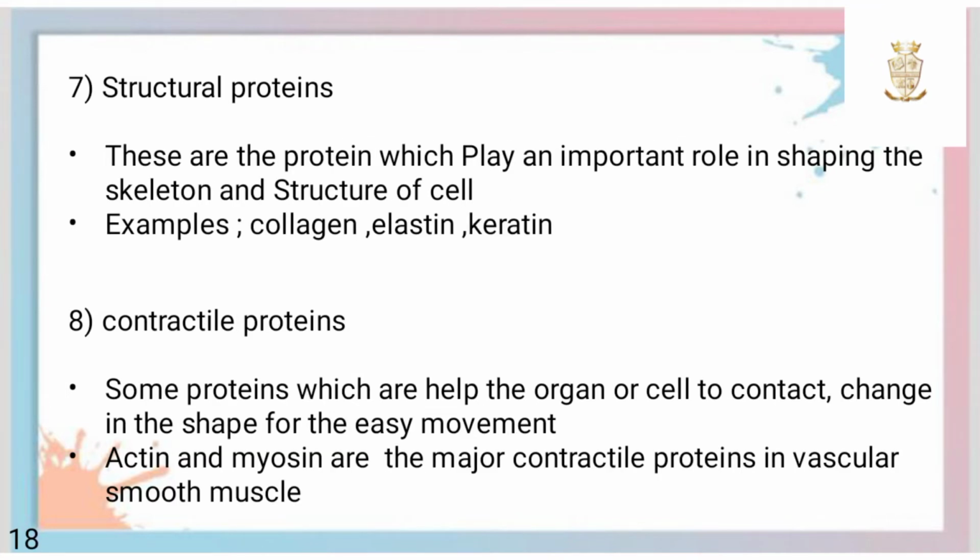Seventh one is structural proteins. These are the proteins which play an important role in shaping the skeleton and structure of the cell. Collagen, elastin, keratin are examples of structural proteins. Eighth one is contractile proteins. Some proteins help the organ or cell to contract and change shape for easy movement. Actin and myosin are the major contractile proteins in the vascular smooth muscles.